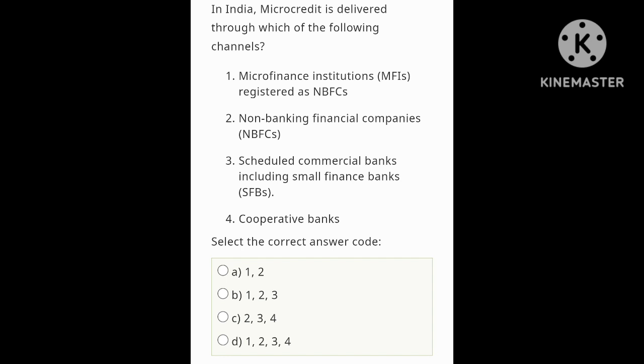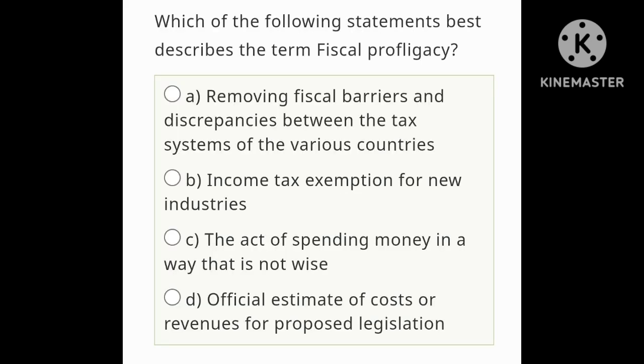Just look at the options. Select the correct answer. 1 and 2, 1, 2 and 3, 2, 3 and 4, 1, 2, 3 and 4. So all the statements are correct. That means option D. Let's move on to the next question.